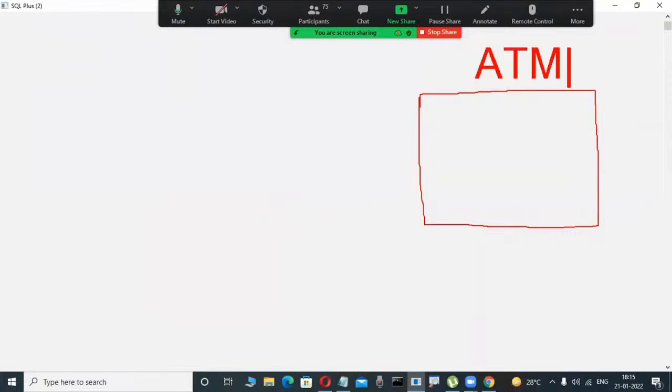Now check the scenario. This is an ATM machine, for example. One scenario I'm telling, that's enough. Now, what is my balance in my account? It's 3,000.